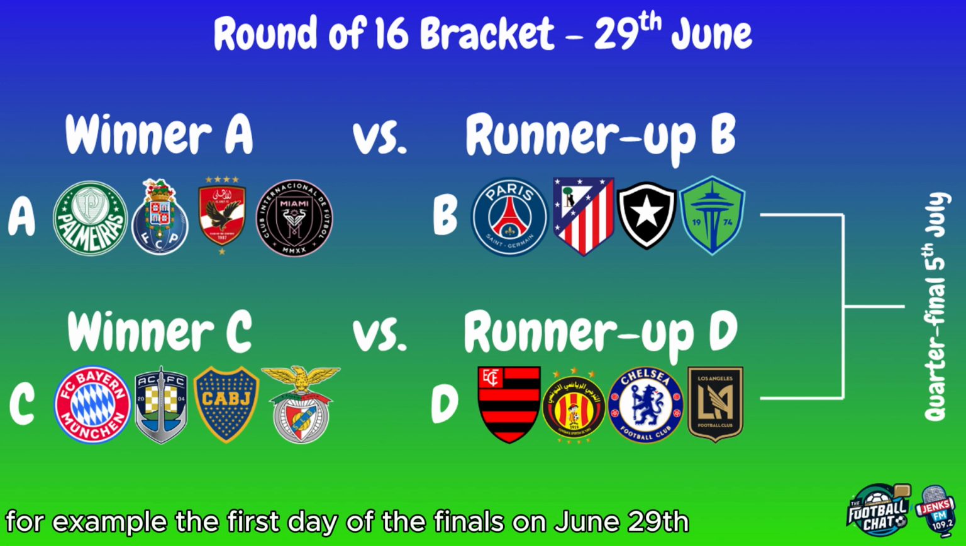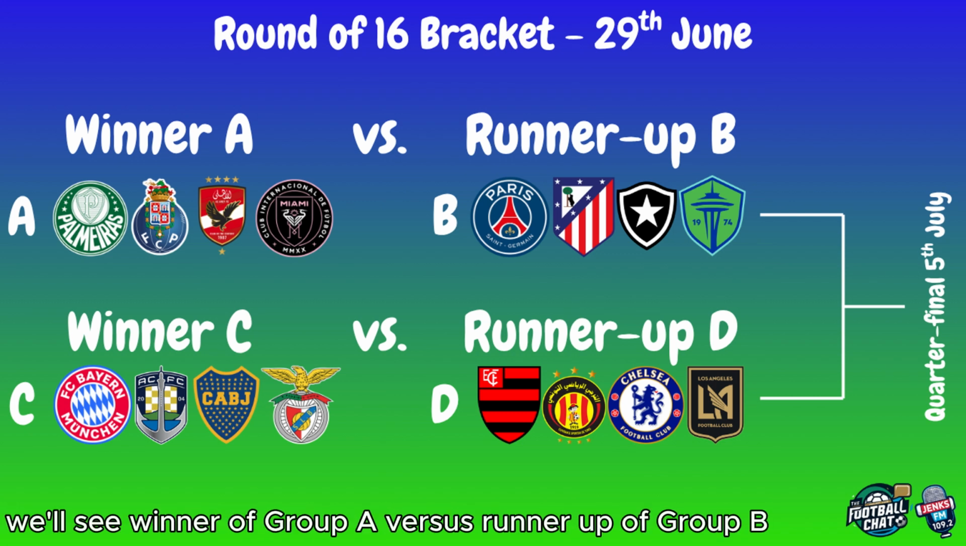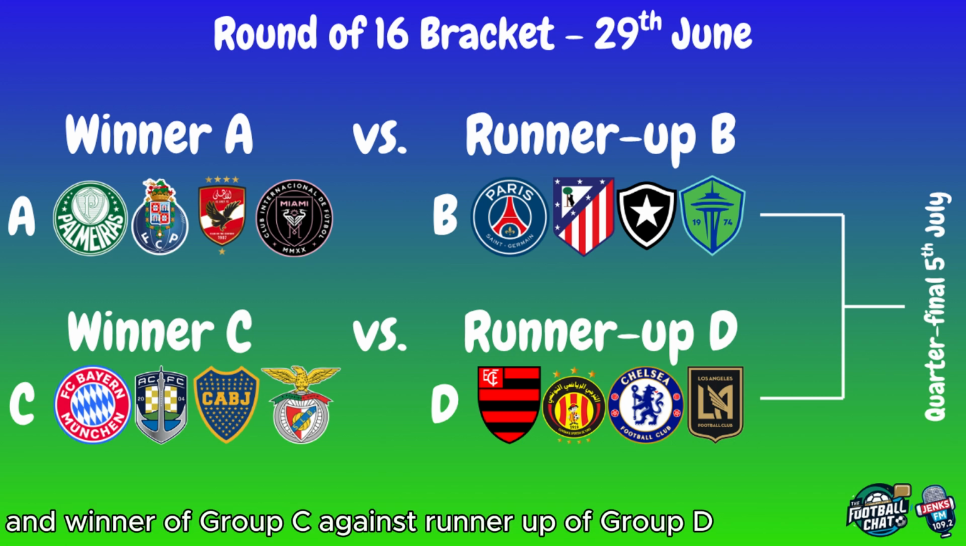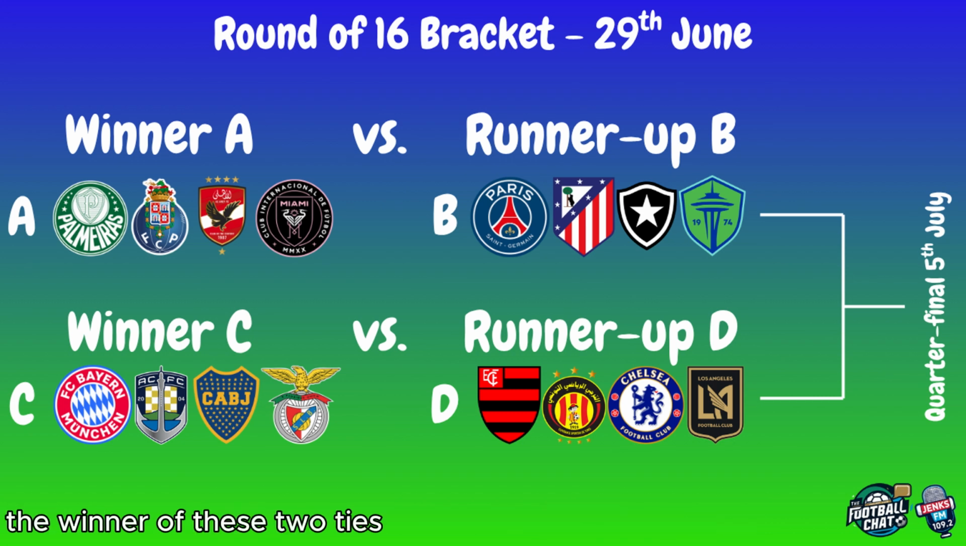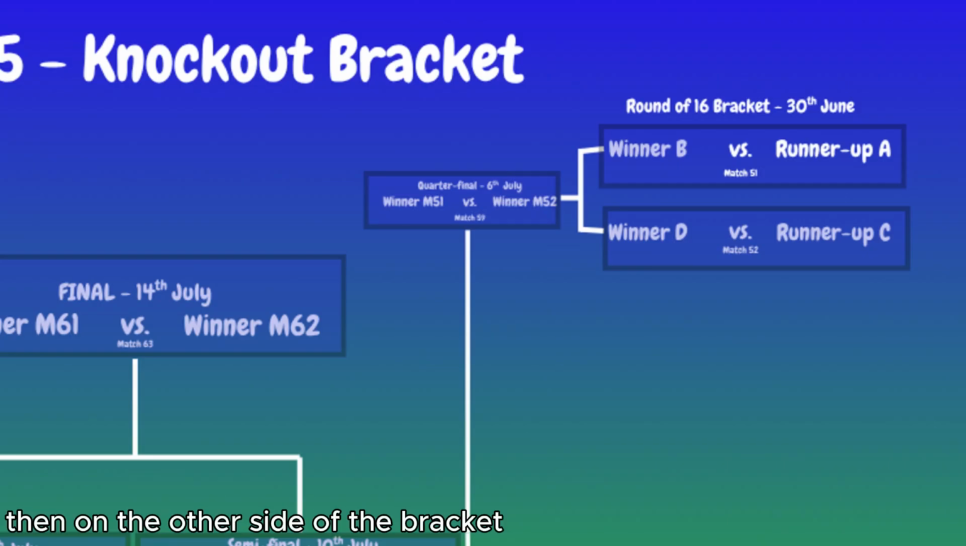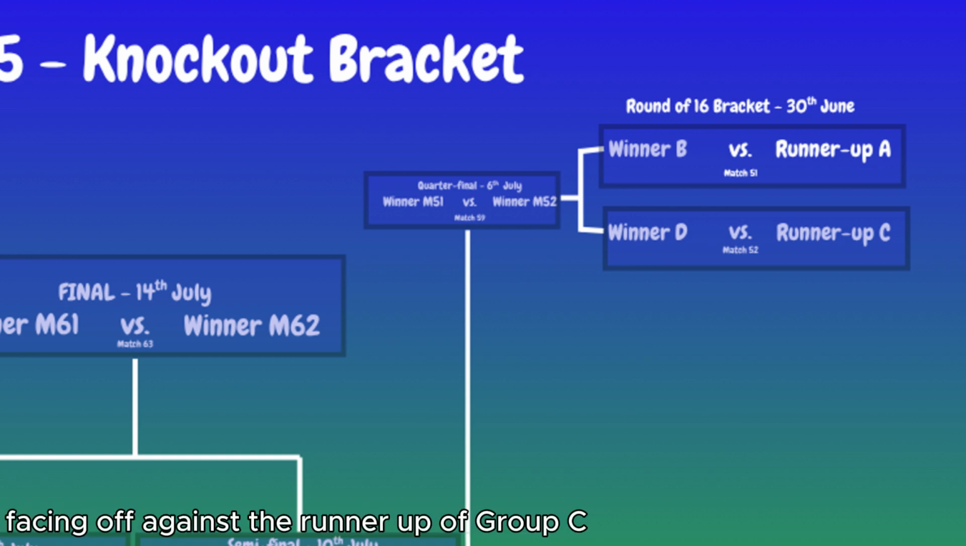For example, the first day of the finals on the 29th of June, we'll see winner of Group A versus runner-up of Group B, and winner of Group C against runner-up of Group D. The winner of these 2 ties will then go on to the quarterfinals to play each other on the 5th of July. Then on the other side of the bracket, the winner of Group B will face the runner-up of Group A, and Group D facing off against the runner-up of Group C.